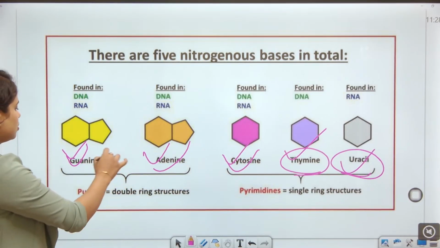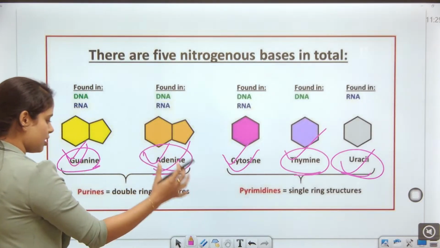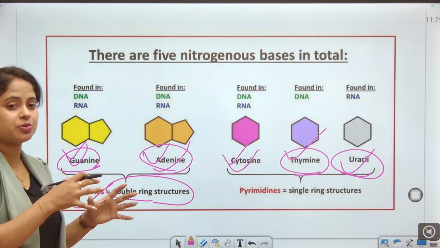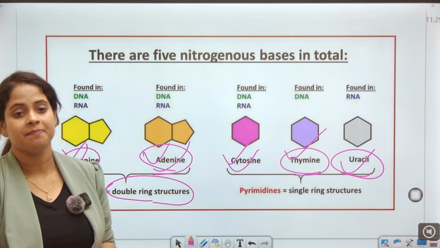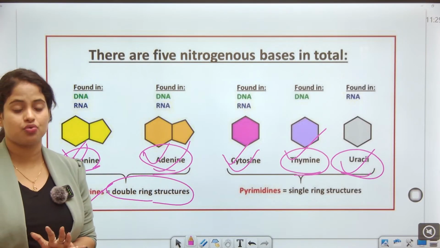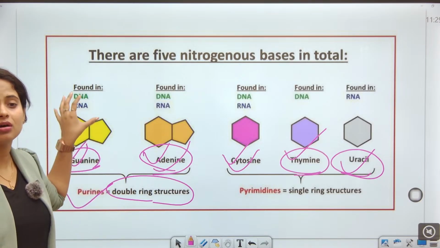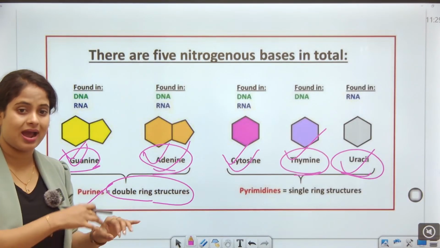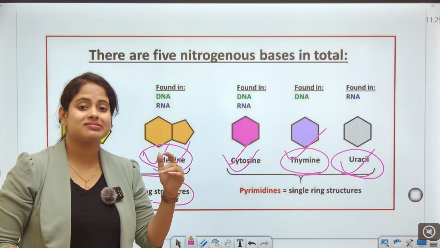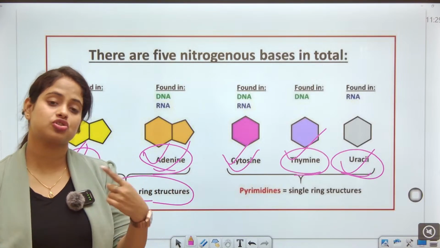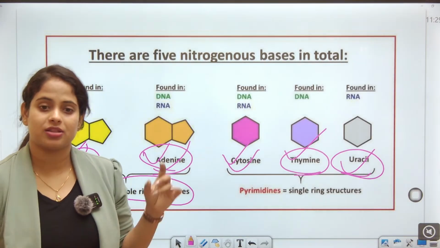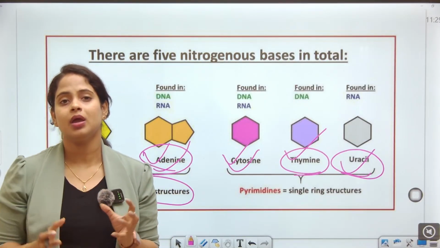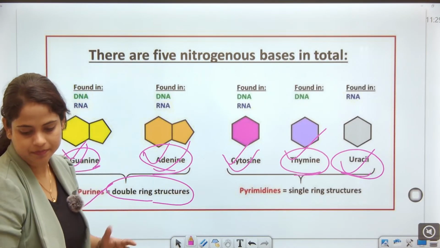Okay, so guanine and adenine have a double ring structure and they are called purines. A question like this can also come: what are the purines? Okay, you have to say the purines are guanine and adenine. And pyrimidines have a single ring structure. Cytosine, thymine and uracil together form the pyrimidines. Okay?